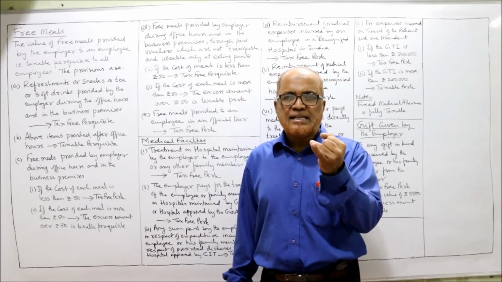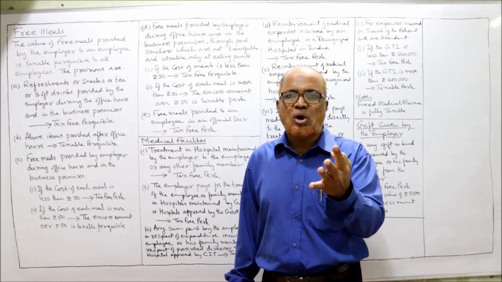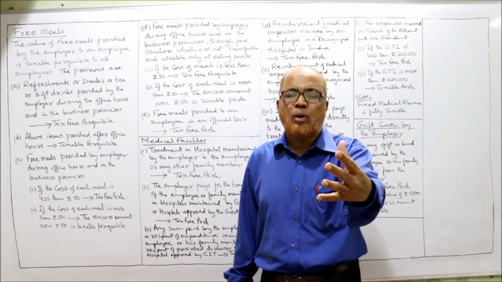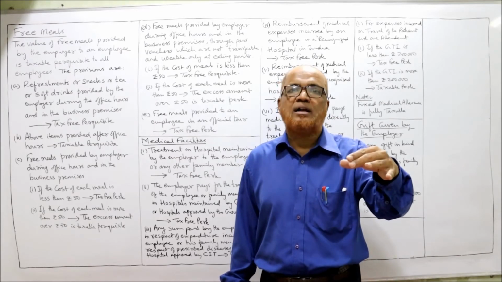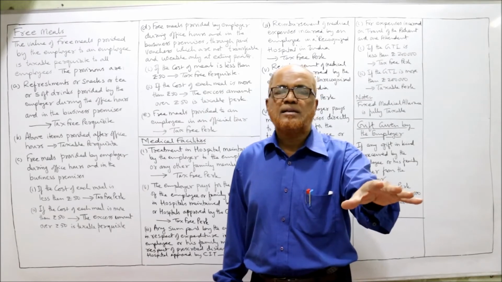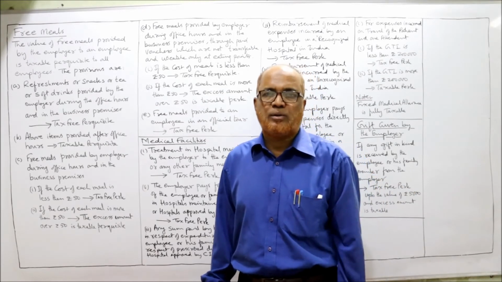When refreshments, snacks, tea, soft drinks are given by the employer to the employee during the business hours and within the business premises, then the Income Tax Act says it is a completely tax-free perquisite.